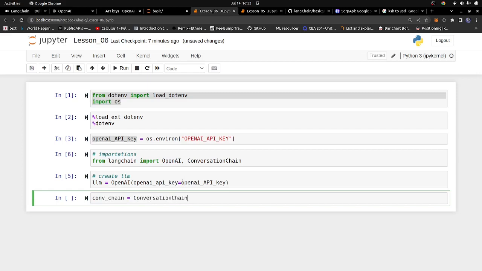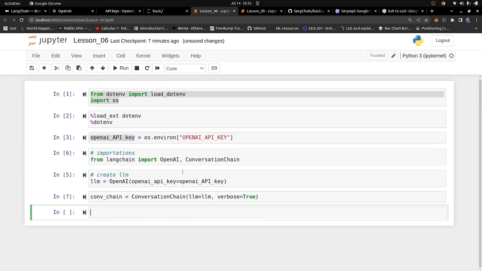I'm going to pass in a couple of things. It needs an LLM, and the LLM is going to be the LLM that we created above here. I'm also going to pass in verbose. Verbose means that we see what the bot is doing, so I set verbose to true so you can see what the bot is doing in the background.